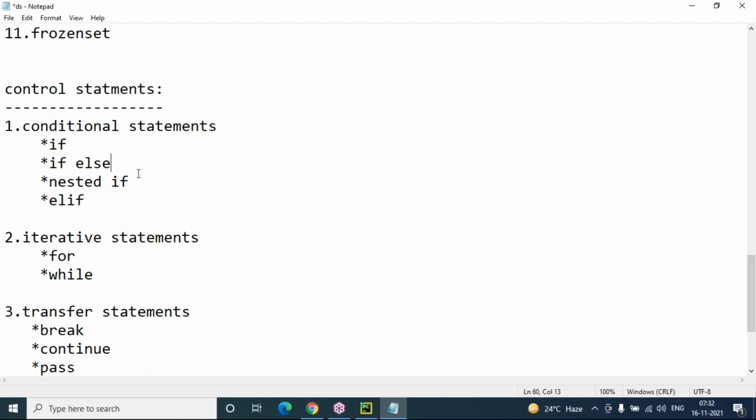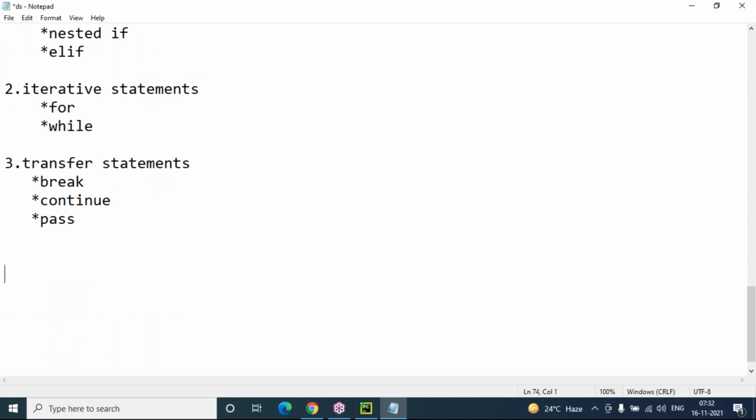Let me check the if syntax, how it will be. The Python syntax is: if, space, condition, colon, then some indentation is required, then you include the statements. This is the body of the if condition statements. I have to leave some space here, then only these statements will be considered under the if block.